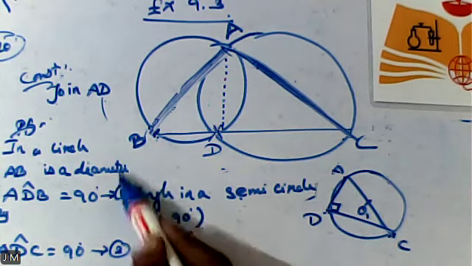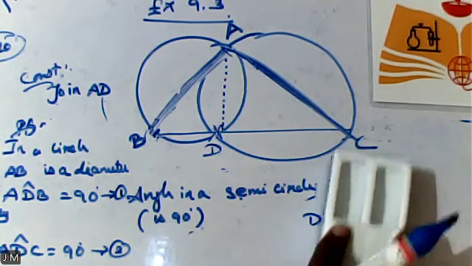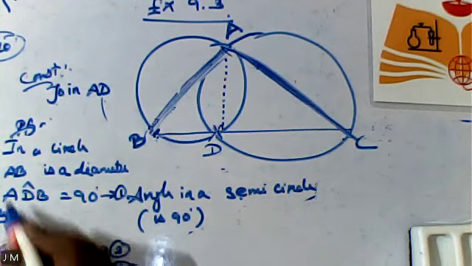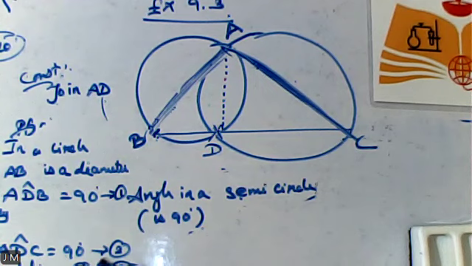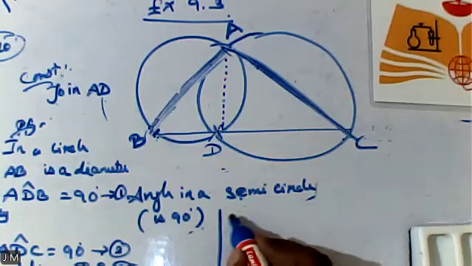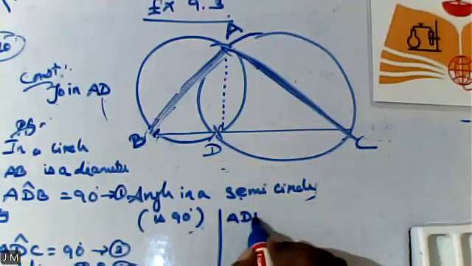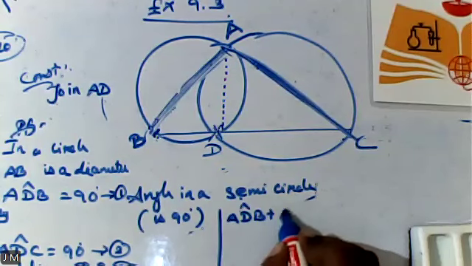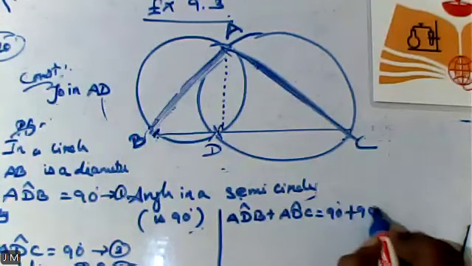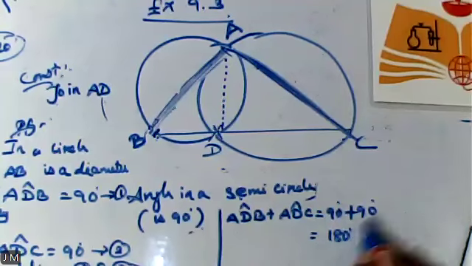Okay. Now you are supposed to add the given two equations. Can you add the left hand side as well as the right hand side? So adding equation number 1 and 2, I'll be getting angle ADB plus angle ADC is equal to 90 degree plus 90 degree, which is nothing but 180.